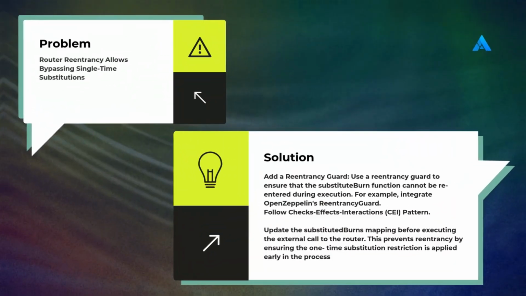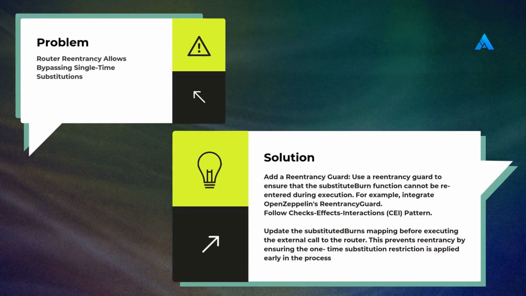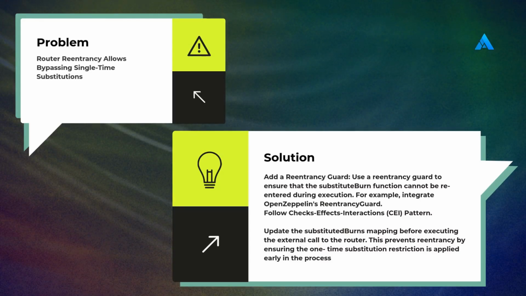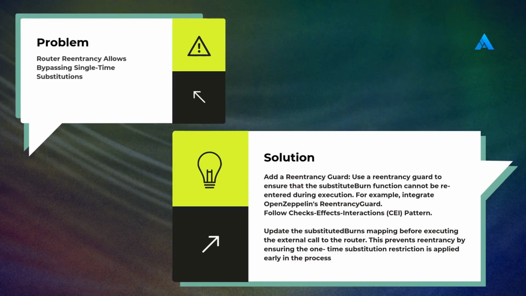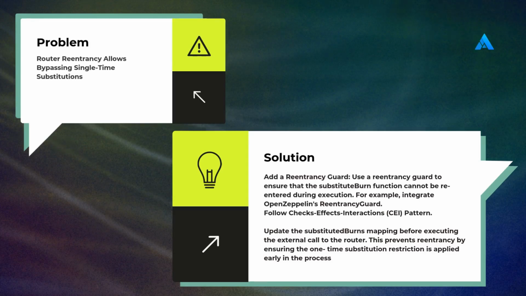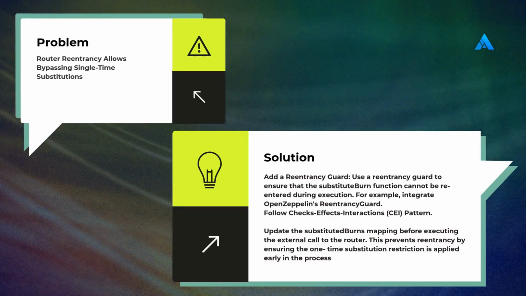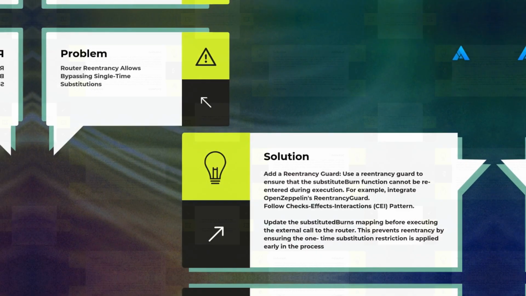Router reentrancy allows bypassing single-time substitutions. Add a reentrancy guard. Use a reentrancy guard to ensure that the substitute burn function cannot be re-entered during execution. For example, integrate OpenZeppelin's reentrancy guard. Follow checks effects interactions pattern. Update the substituted burns mapping before executing the external call to the router.